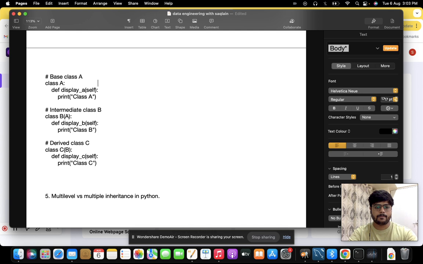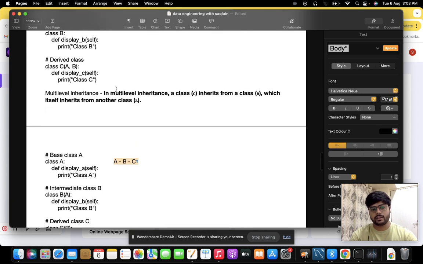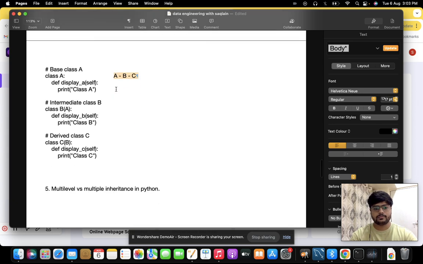It starts from A, then class B is created from A, then finally C is created from B. So these are going to different levels. That is the reason we are calling it multi-level inheritance.